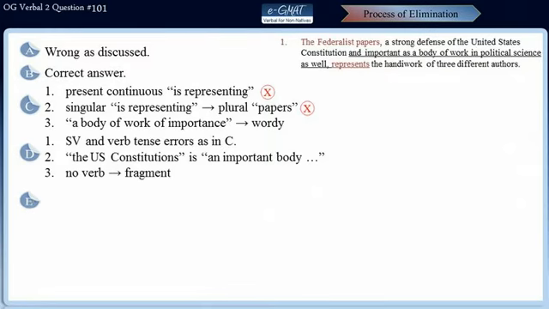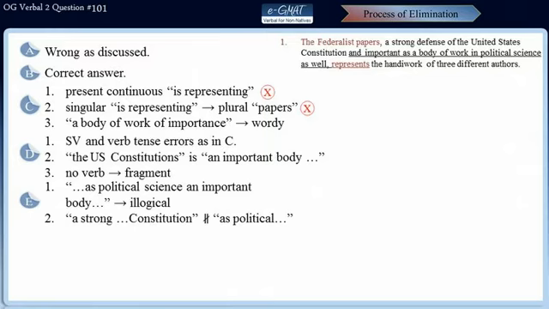Let's take a look at choice E now. Well, the phrase after and does not even make any sense in the sentence. The papers are not as political science is absolutely ungrammatical and illogical. Also, a strong defense of the US Constitution is not grammatically parallel to as political science. So these errors make choice E incorrect. So as we found out earlier, choice B is the correct answer for this sentence.